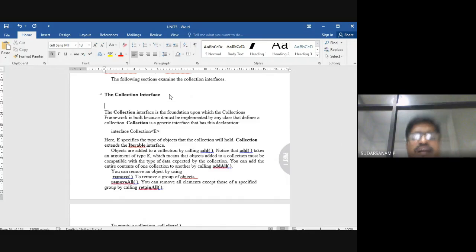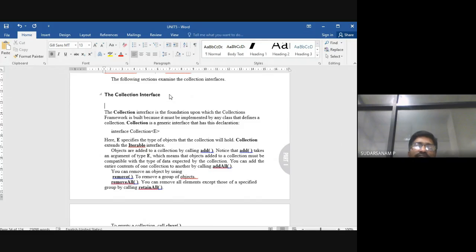Objects are added to a collection by calling add. So we can add it. Another one, addAll, is also available. addAll is nothing but you can add the entire content of one collection to another by calling addAll. So one list to another list, how are you adding there? You have to struggle in C or C++, but here you have created one list already, so using that you can use addAll.